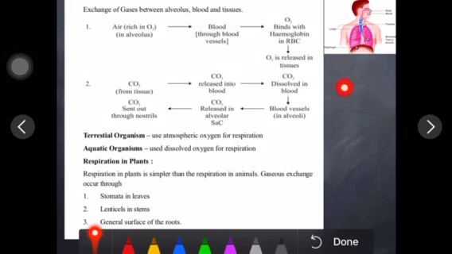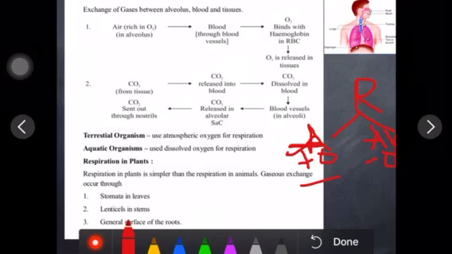Respiration can be of two types: aerobic respiration and anaerobic respiration. As I keep repeating, the definition of respiration is oxidation of glucose. Where oxidation of glucose takes place in the presence of oxygen, that is called aerobic, and where oxidation of glucose takes place in the absence of oxygen, that is called anaerobic.